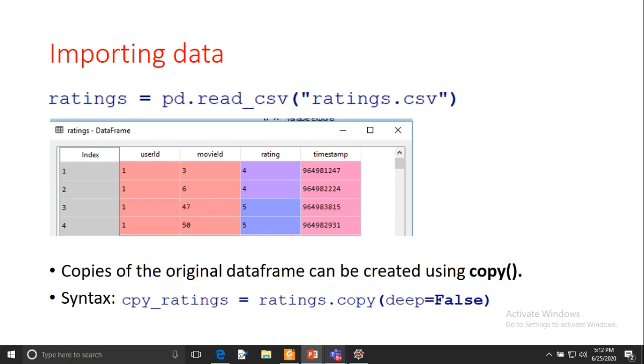So whatever changes you make in this new data frame will not reflect in the original data frame. It depends on the user what kind of copy he wants to create, whether he wants to create a shallow copy or a deep copy.